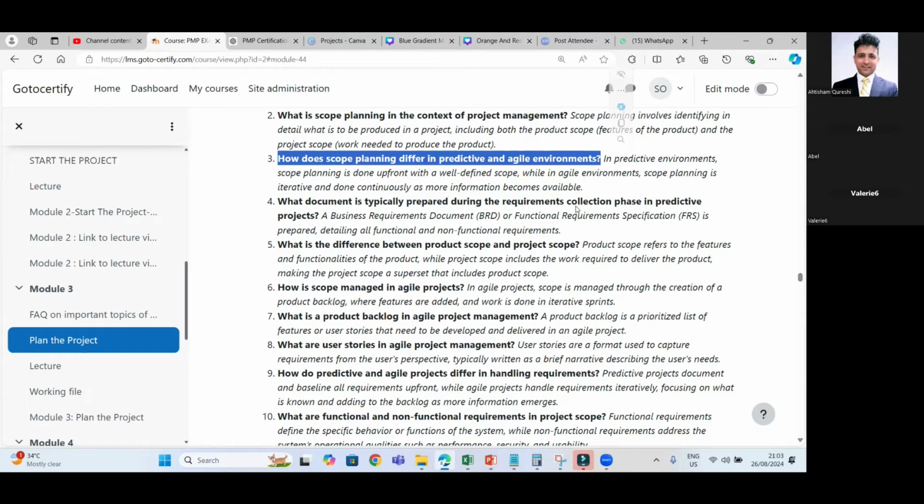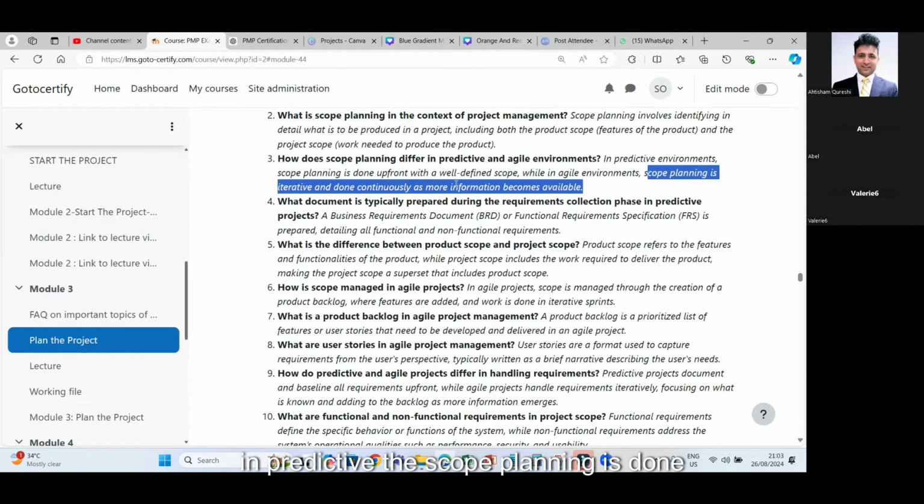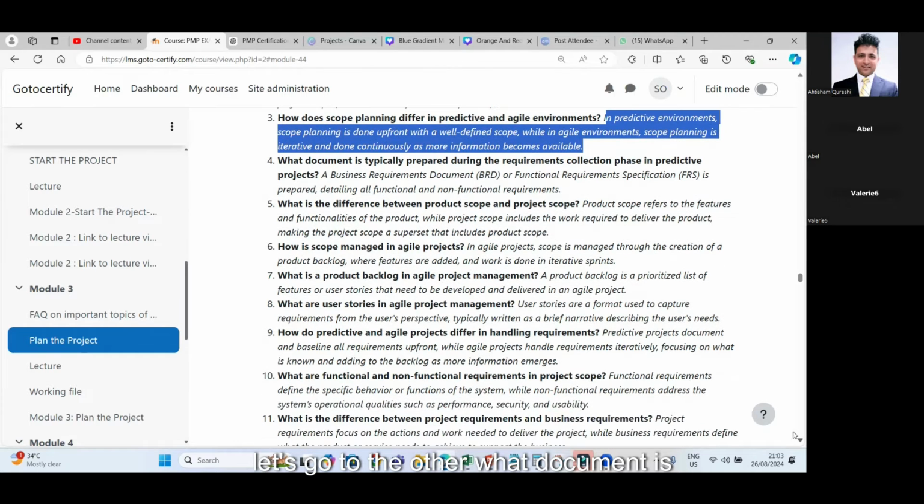Whereas in agile, we do either iterative or incremental planning. So scope planning is iterative or incremental when it comes to agile. However, in predictive, the scope planning is done upfront. Very clear? Let's go to the other.